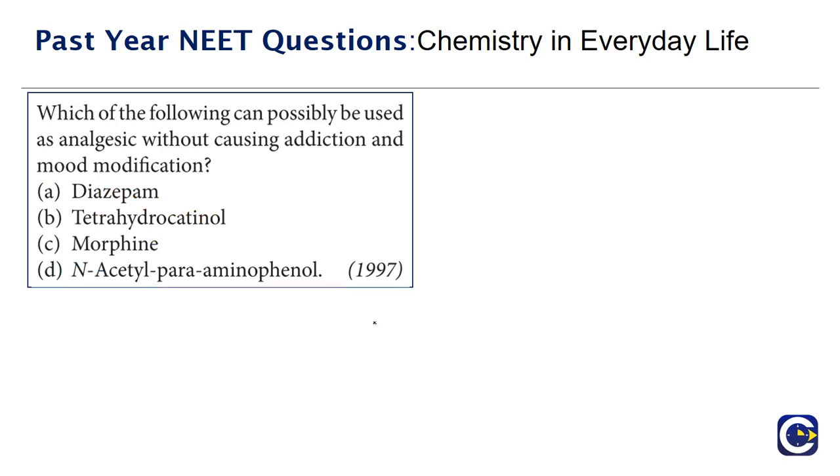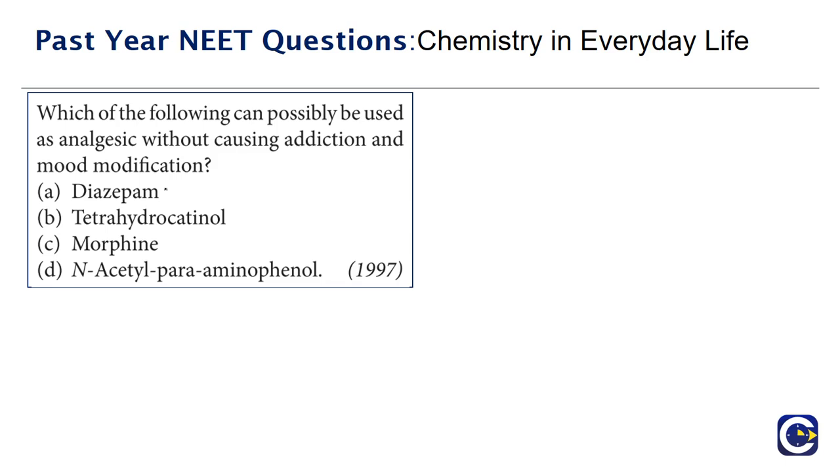Moving on to the next question. This is the question that has come in 1997. Which of the following can possibly be used as an analgesic without causing addiction and mood modification? Now analgesics are basically the substances that are used to relieve pain.